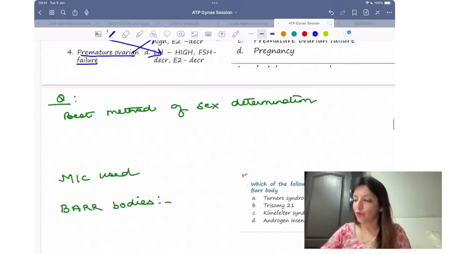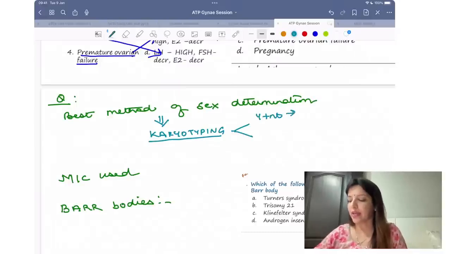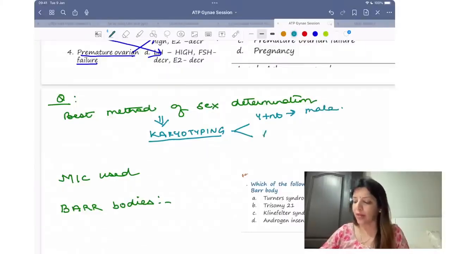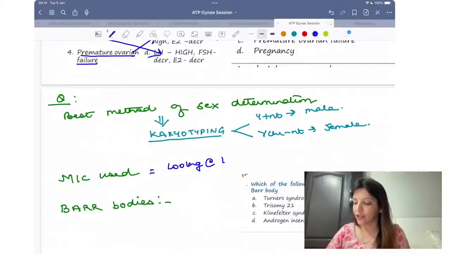Coming to a few important PYQs, single liners which they ask you. What is the best method of sex determination? Best method for sex determination is karyotyping. Right? If Y chromosome is present, then we say that we are dealing with male. If Y chromosome is absent, then the sex of the patient is female. Right? What is the most commonly used method? Most commonly used method is by looking at external genitalia.